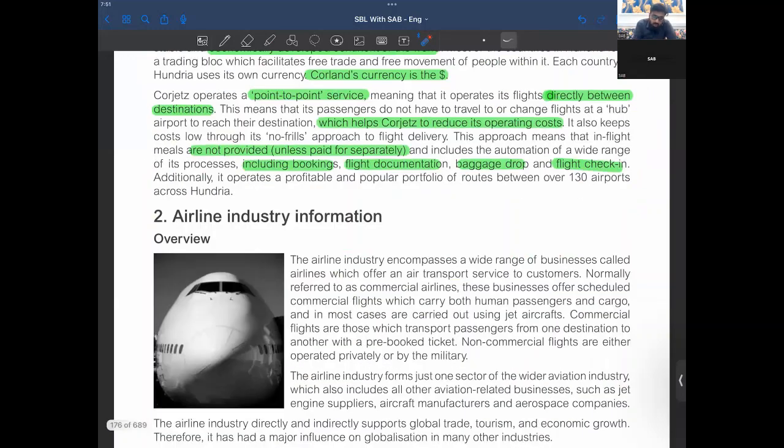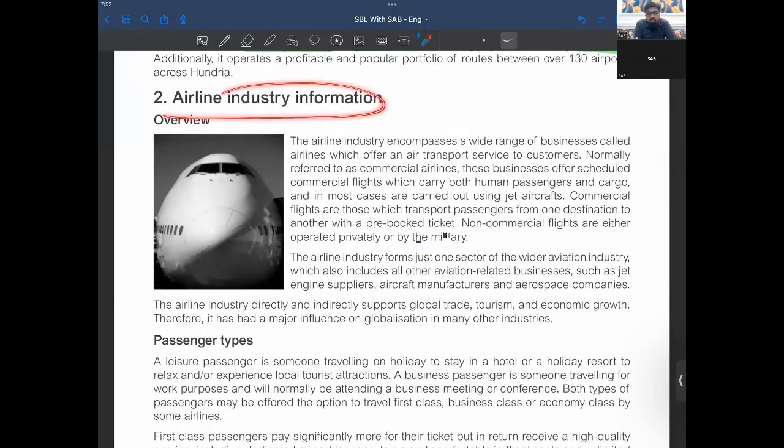Now, let's just go on to airline industry information, right? The airline industry encompasses a wide range of businesses called airlines, which offer air transport services to customers, normally referred to as commercial airlines. There are some fighter jets also, but we are in commercial airline space. So these businesses offer scheduled commercial flights, which carry both human passengers and cargo, and in most cases are carried out using jet aircraft.